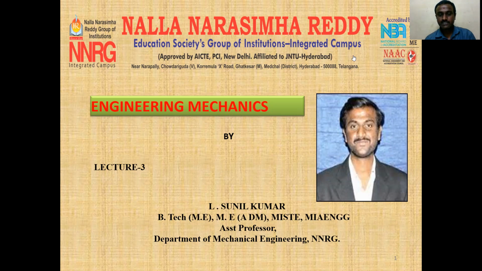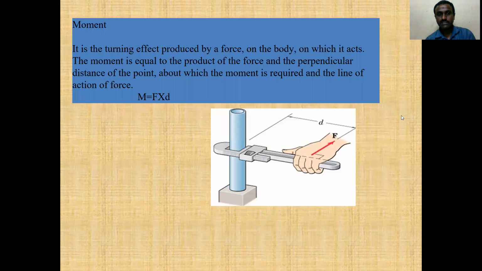As a continuation of lecture three, today we discuss moment. Moment is a turning effect produced by a force on a body on which it acts. The moment is equal to the product of the force and the perpendicular distance to a point about which the moment is required from the line of action of the force.